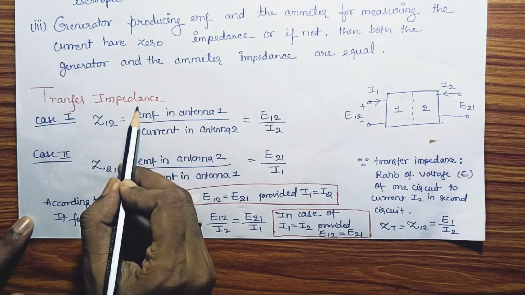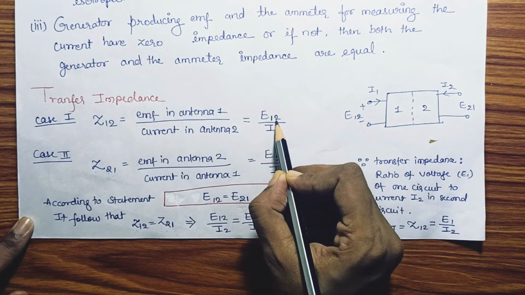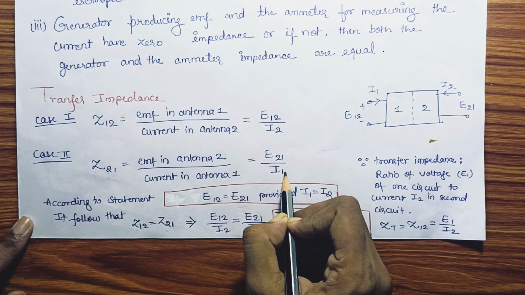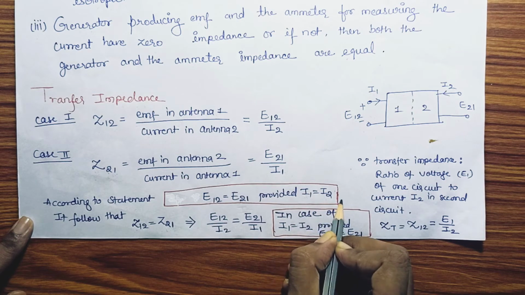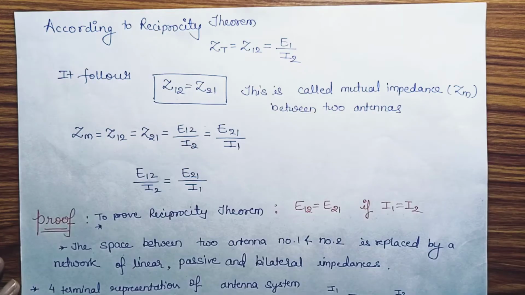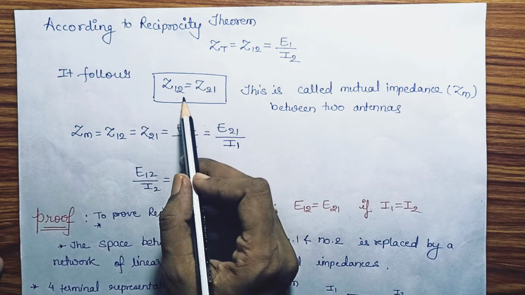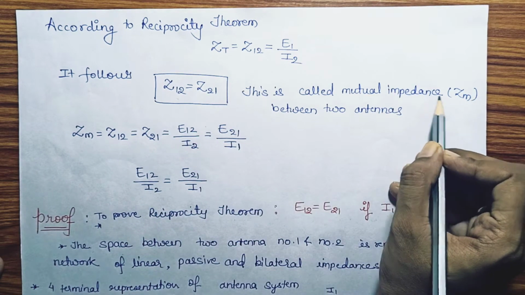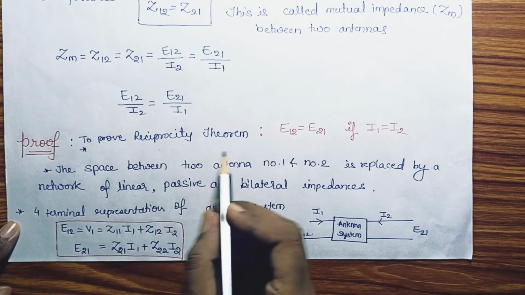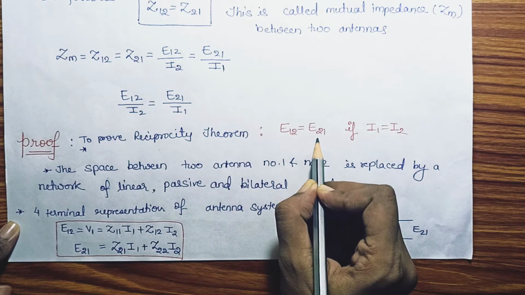Next, transfer impedance Z12 equals EMF of antenna 1, E12, upon current in antenna 2, I2. Similarly, Z21 equals E21 upon I1. According to the statement, if I1 equals I2, then E12 should equal E21. According to reciprocity theorem, Z12 equals Z21, and these two terms are also called the mutual impedance, that is Zm. Now, to prove reciprocity theorem, we have to prove this statement: if I1 equals I2, then E12 equals E21.